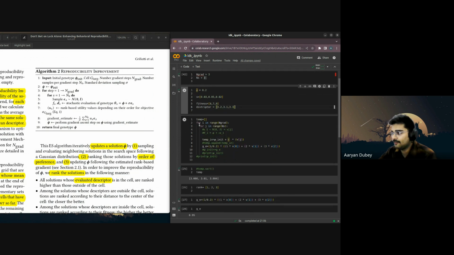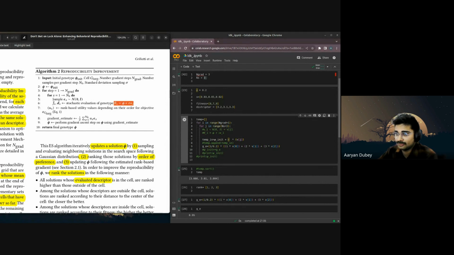So now if I run it for i in range number of grid, let's just say number of grid right now is 1, so it will run 1 time. NS is right now 3. So first, what we're going to do is find the score. Temp n is equal to theta n plus blah, blah, blah. So it's generally this equation that we are going to do here.